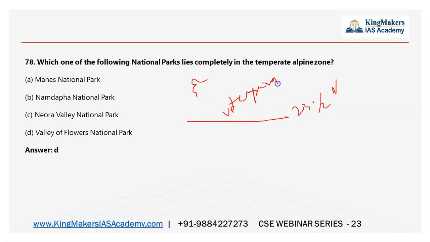So all these are temperate, but alpine zone means it must be in the hills. Again, these two options are really confusing, so you must know the location of Neuro Valley.